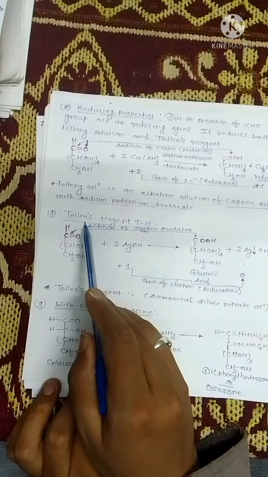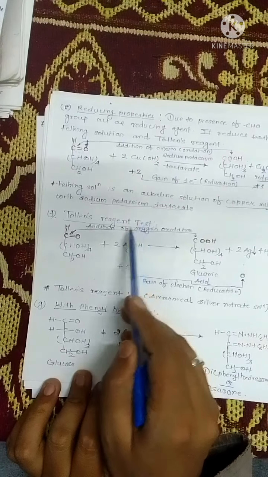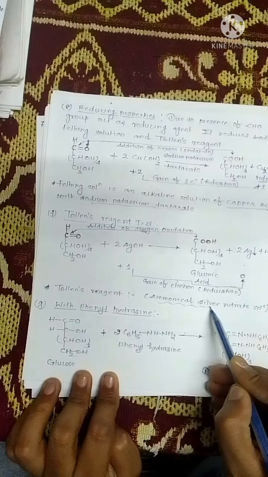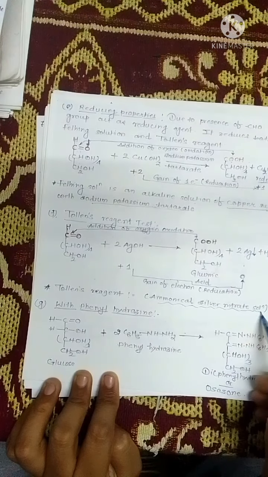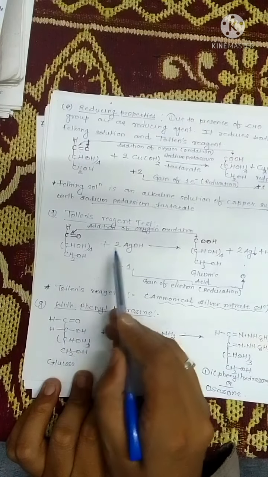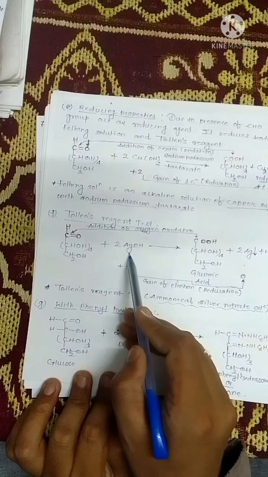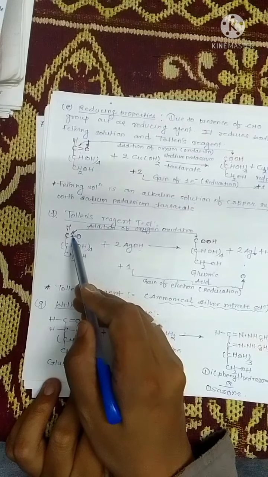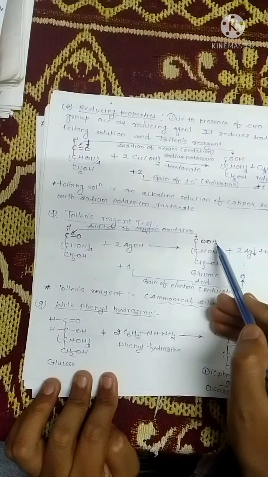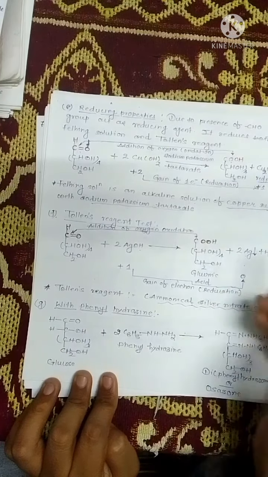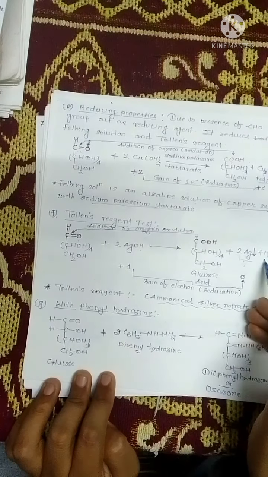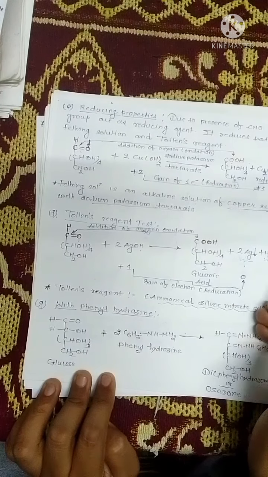Now just see this, that is the Tollens reagent test. What is Tollens reagent? Tollens reagent is ammoniacal silver nitrate solution. When glucose is reacted with silver hydroxide, this aldehyde group is converted into COOH, silver is precipitated, and water goes as a byproduct.